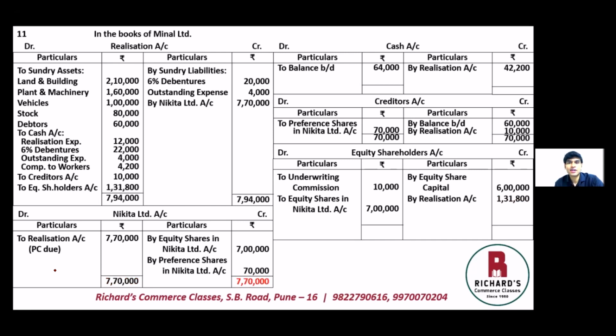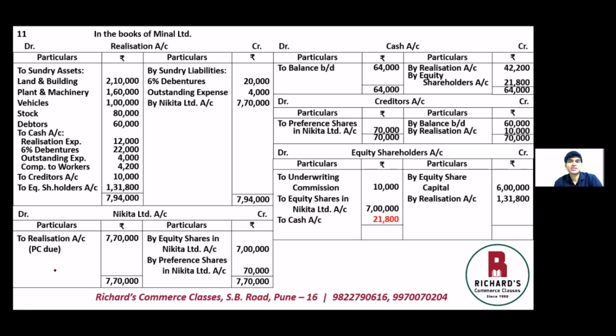Then the next is cash account, where debit side is greater, 64,000. The balance in cash on the credit side will be transferred to the equity shareholders account. So on the credit side of cash account, by equity shareholders account, the difference here is 21,800. So debit side of equity shareholders account will be the second effect as to cash account, 21,800. We have already closed creditors account.